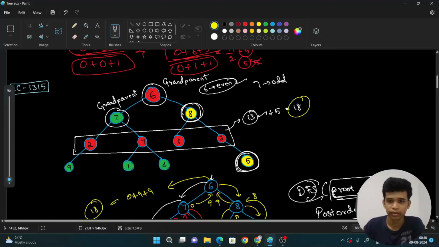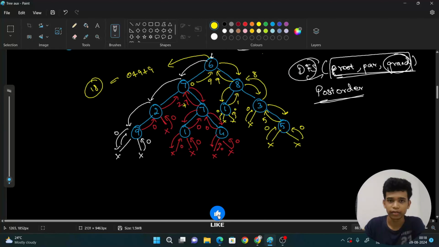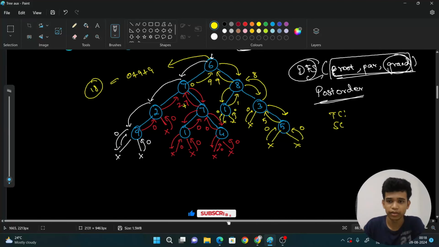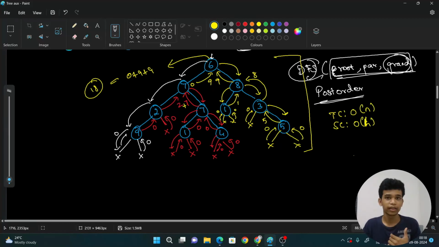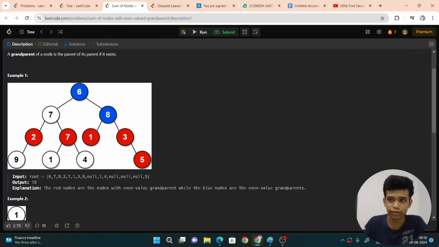I got it right. Can I understand this approach? Right. Now, what is the time and space complexity for this approach? I can say my time will be O(n) because I'm traversing each and every node only one time. And what is my space? I can say it is O(h) because the internal stack space only takes the space, right? It is the only reason to take the space and it will be O of the height of the binary tree. That's it. So let us see the code such that it will be more clear.